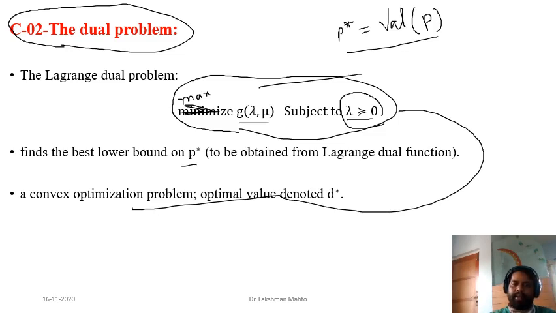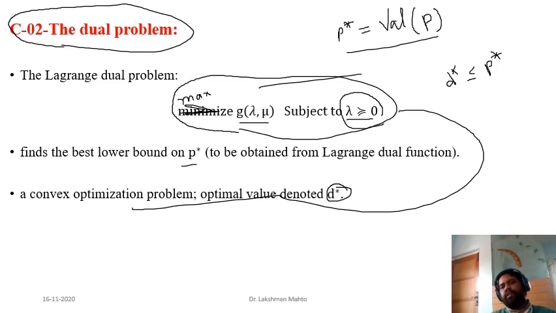Also, what is the benefit of the dual problem? This dual problem is always a convex problem. That is the benefit of defining the dual problem. And suppose d star is the optimal value of this one. D star will provide the greatest lower bound for p star.